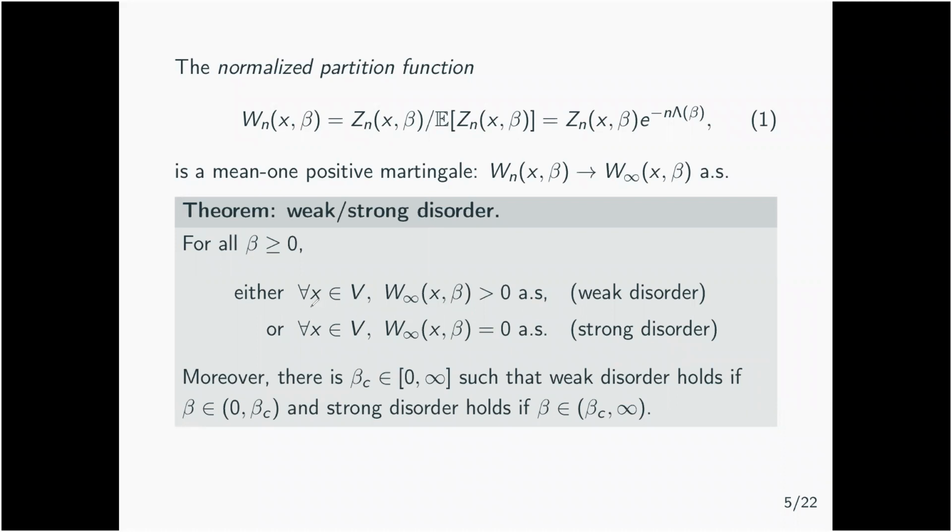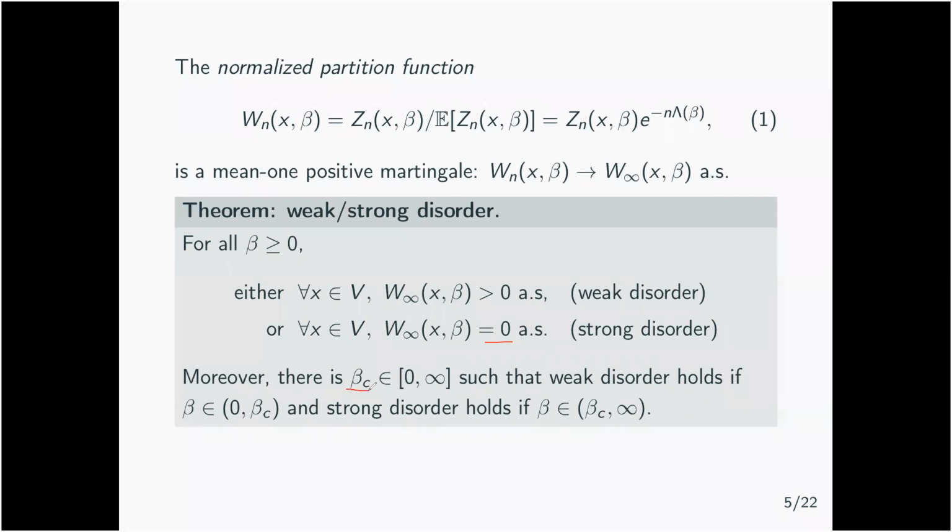Either for all x in the graph, the limiting partition function will be positive almost surely, and this is called the weak disorder, or the limit will be 0 everywhere in the graph, and this is what we call strong disorder.